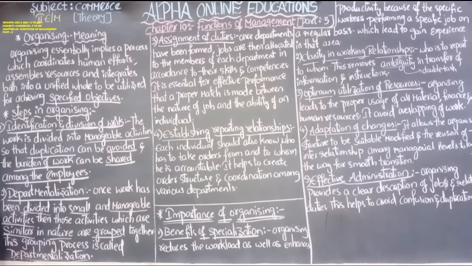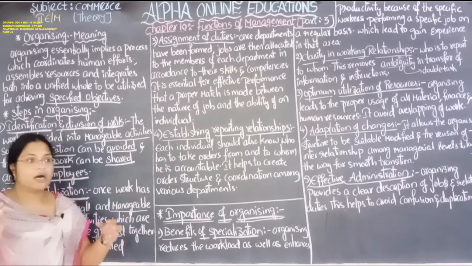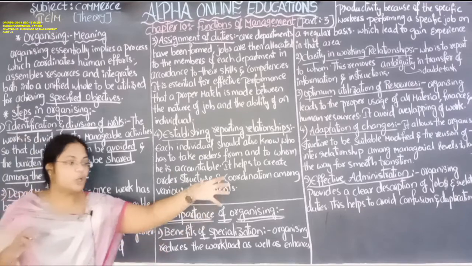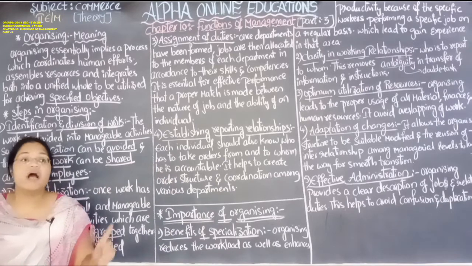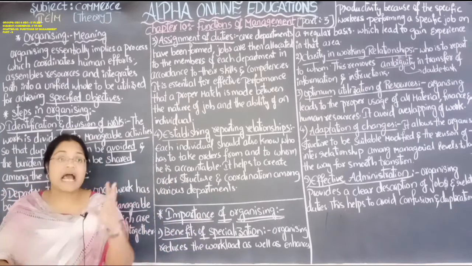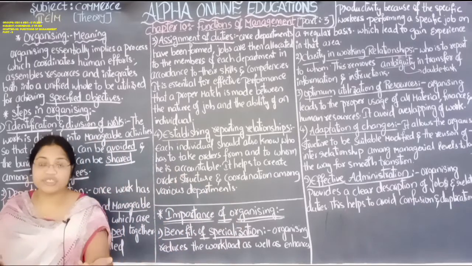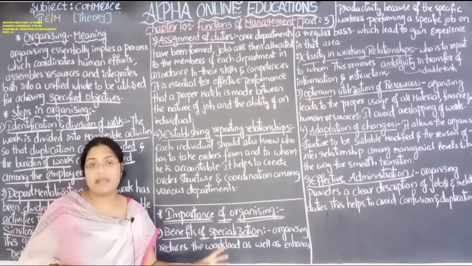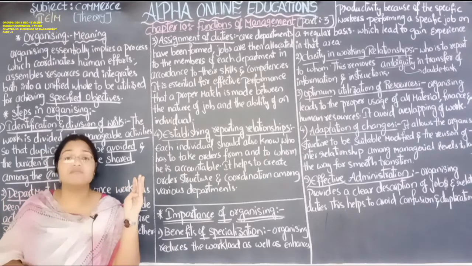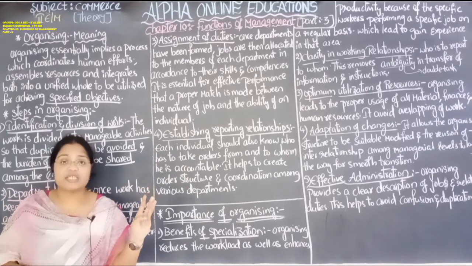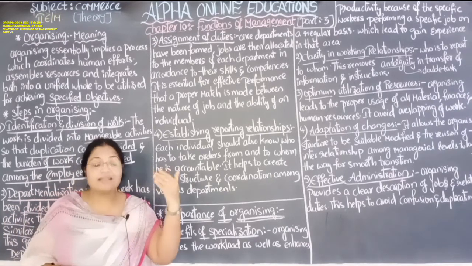That grouping process of similar activities is departmentalization. If there are similar activities regarding raw material, that raw material group will keep complete information and records: how much raw material is required, how much is in process, how much we have to order, and how much is going into wastage. Another group is the finance group. It will see how much raw material we have to purchase, how much maintenance charges and how much electricity bill we have to pay. They will maintain all these.